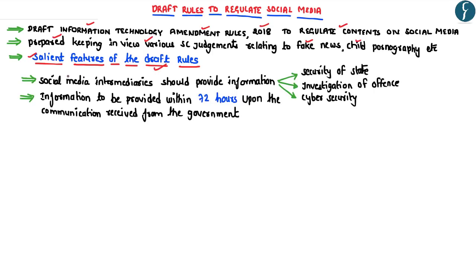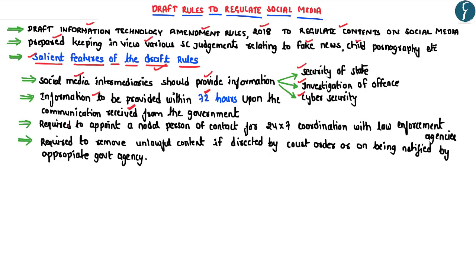Now, the draft rules prescribe that the various social media intermediaries should have to provide information to the government with respect to the security of the state, the investigation of any offense, as well as the information related to the cyber security. Further, the social media intermediaries are under an obligation to provide such information within 72 hours upon the communication received from the government.